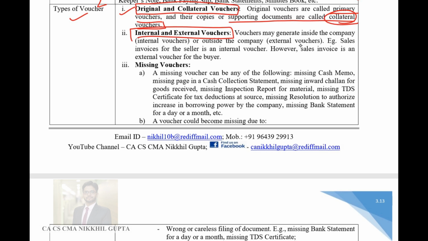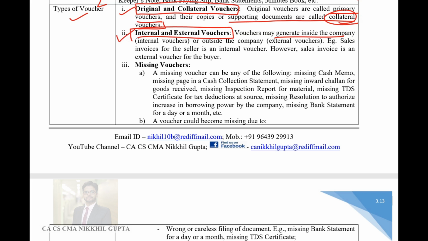Internal vouchers are vouchers that may be generated inside the company. For example, in case of sales, the sales invoice is generated by the company itself. However, in case of purchases, the invoice is generated by the party who is selling the goods to you. So if the voucher is generated by a third party outside the organization, it is known as an external voucher. And if the voucher is generated from inside the organization, it is known as an internal voucher.